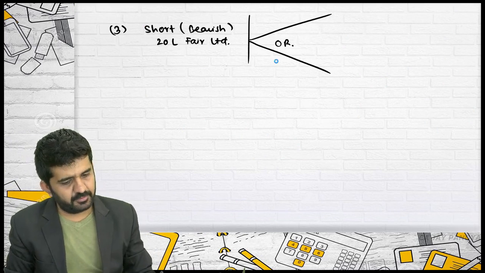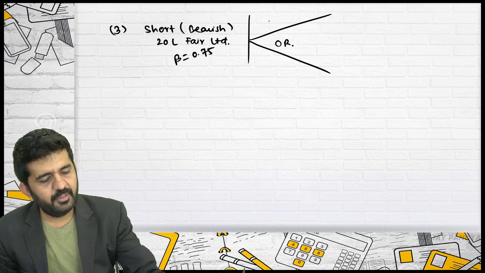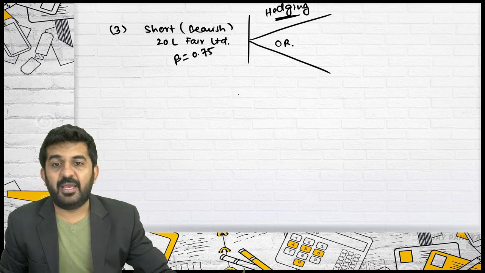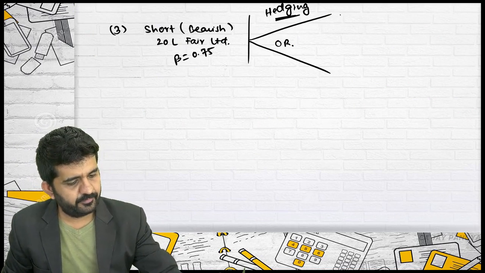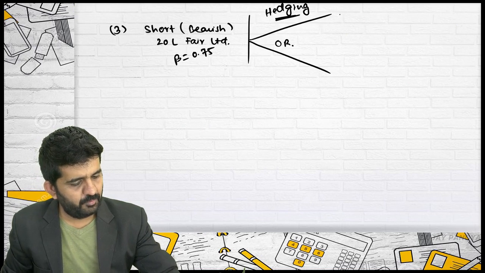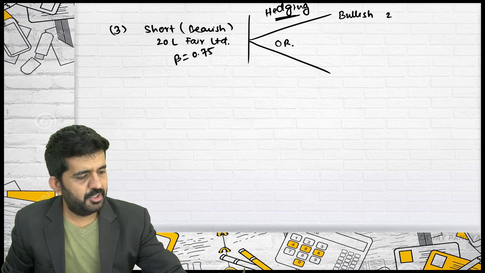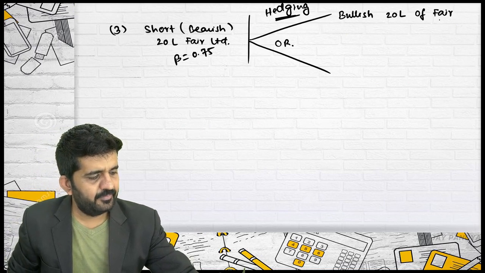What is the beta? 0.75. Can you help me out in hedging? Mac: Yes, sir. For the same security of 20 lakh. Bullish or bearish position? Bullish position. Bullish 20 lakhs of Fair Limited.